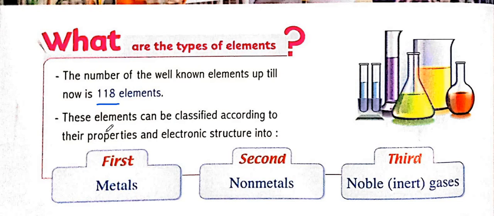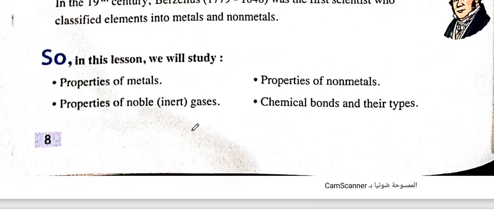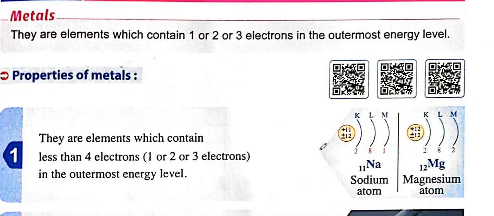So they classify them, which means they put them into groups according to their properties and electronic structures into three groups. The first one, I call it metals. The second one, non-metals. The third one, noble or inert gases. Okay, so in the lesson we are going to study the properties of metals, the properties of non-metals, the properties of the noble or inert gases, also the chemical bonds and their types.